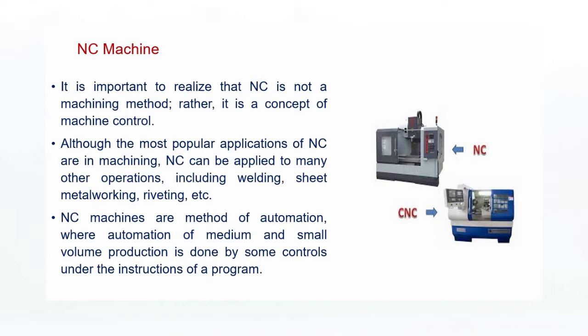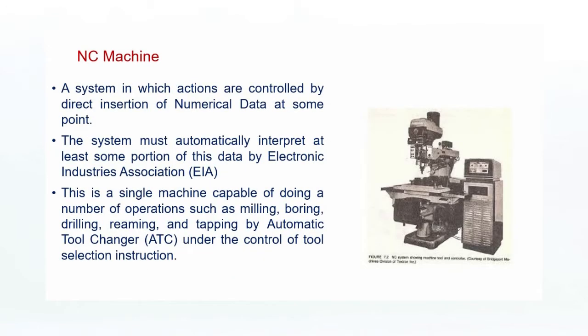NC is a method of automation, where the automation of small and medium volume production is done under the instruction of programs. It is a system in which the actions are controlled by direct insertion of numerical data at some point. The system must automatically interpret at least some portion of the data, as defined by the Electronic Industries Association.